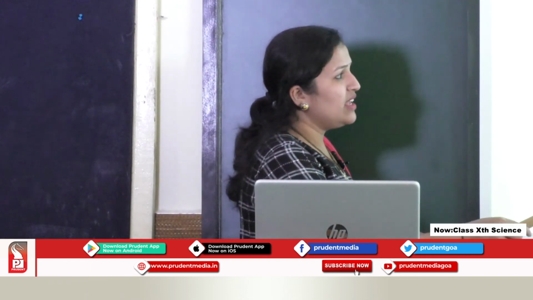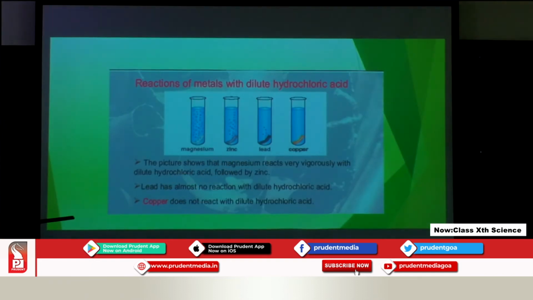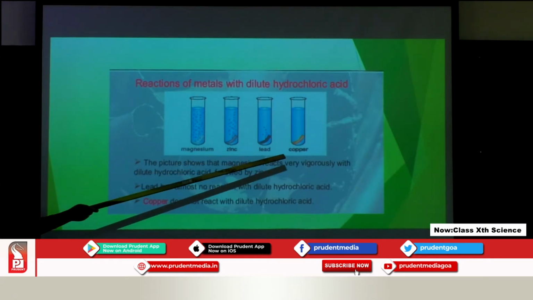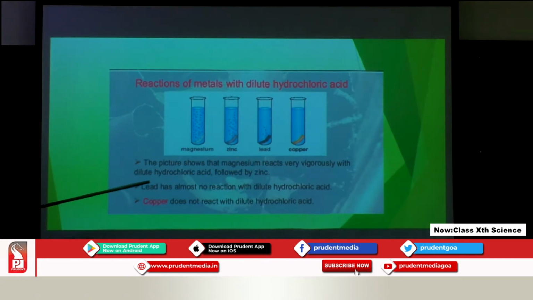Lead, we can say there is no reaction occurring with the lead. Copper, there is complete no evolution of bubbles. In the case of lead, at least a few bubbles are released, but in the case of copper, no bubbles are evolved, which says that copper is not reacting with the dilute HCl, which is hydrochloric acid.